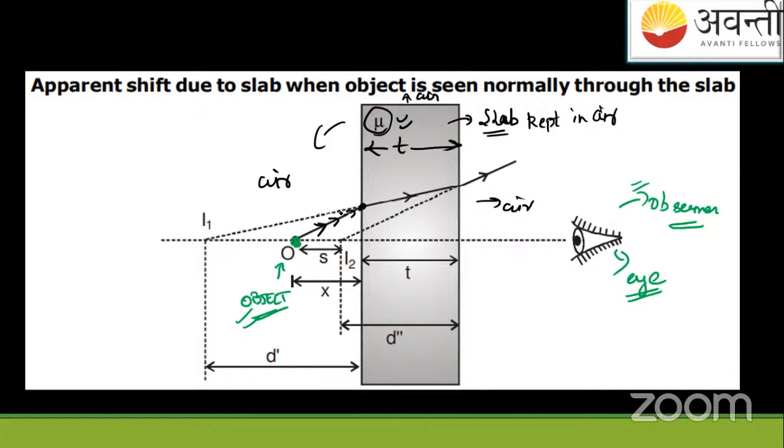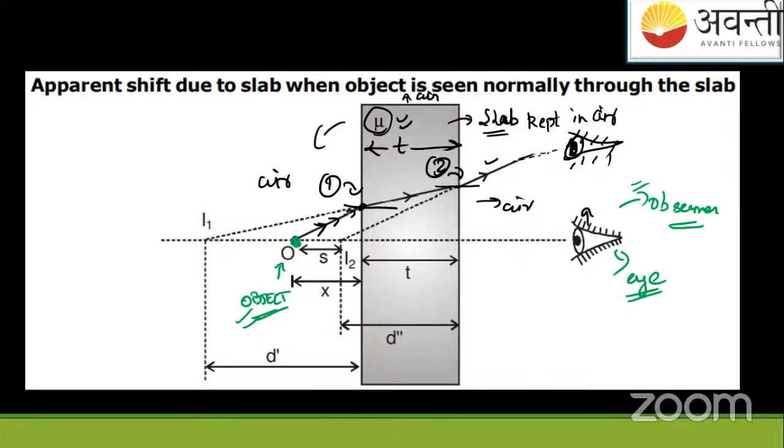It is passing from a rarer to a denser medium, so it will bend towards the normal. Again, it will pass out from denser to rarer medium. So when the ray from this object passes through this slab, it is getting refracted two times: one time here, second time here. So the final emergent ray reaches the eye, suppose the eye is here.